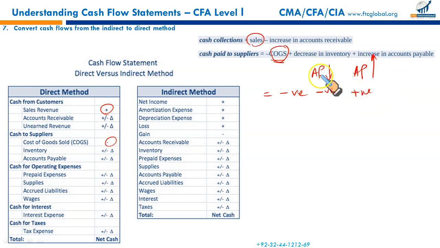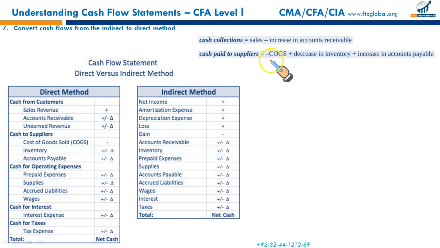Just a little idea. Keep this in mind. Account payable balance has decreased, you would have paid, deduct. If accounts payable balance has increased over the period, you did not pay. When you withhold the payment, effectively it's a plus sign, remember. So COGS will start with negative. If there has been a change in accounts payable, plus minus, I've just explained. Go with the inventory. What do you do with inventory? Again, if your inventory balance has increased over the period, it means it was not released in cash form, it's an outflow. If an inventory balance over the period has decreased, it's an inflow.